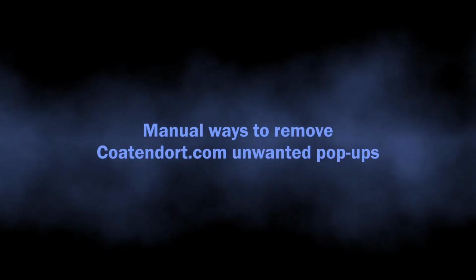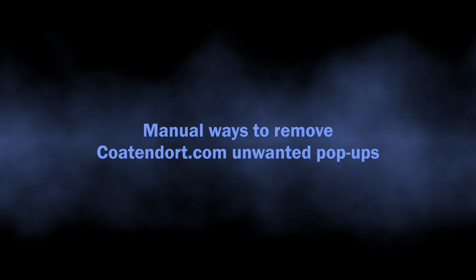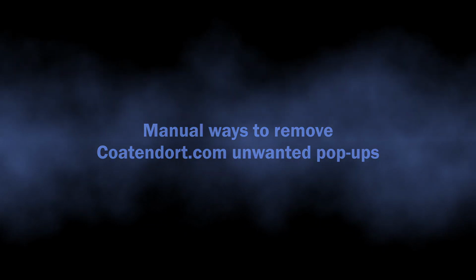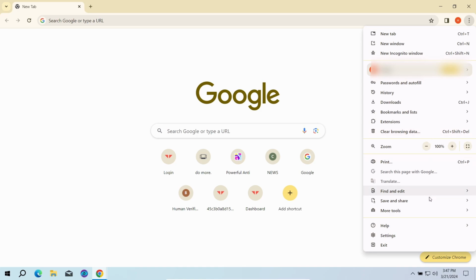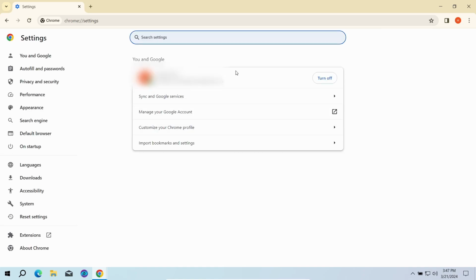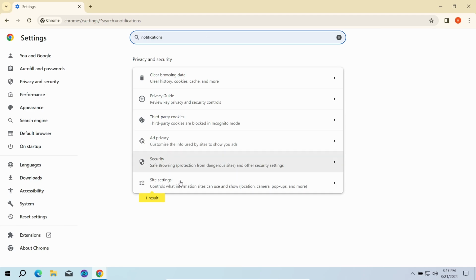You can also try to remove the push ads manually. The key reason why these pop-ups appear is the permission to send notifications for the CodeEndor.com website. To reverse these permissions, go to the settings page of your browser and type notifications in the search bar. Here, go to Site Settings and click Notifications once again.